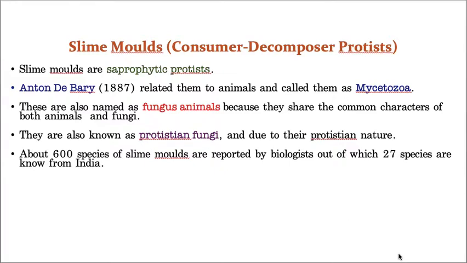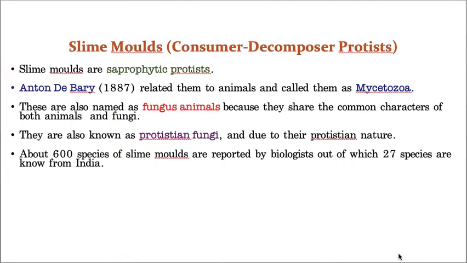Now there is one scientist, his name is Anton de Bary. This Anton de Bary, in the year 1887, observed these slime molds. I'm sorry, they are showing some similarities with the animals also.